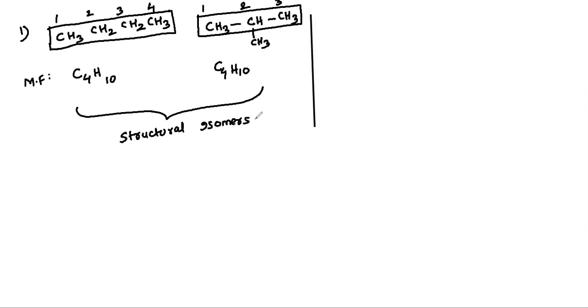Now I'll give one example for the stereoisomers as well. Try to understand here. C double bond C, here CH3, here hydrogen, here CH3, here hydrogen.